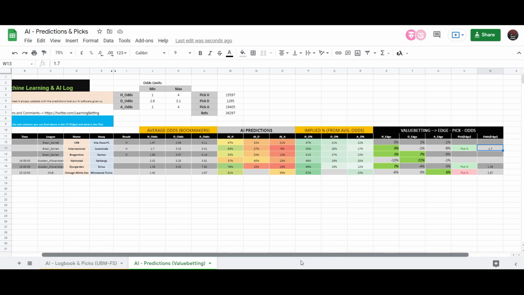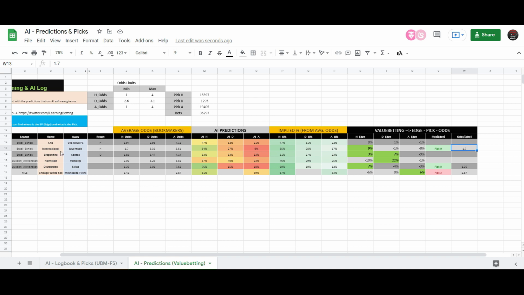Then from Brazil Serie A again, Bragantino against Santos, the result was a draw. So we can see here that the software gave me 53% for the home team to win, 33% for the draw, and 13% for the away team, while the true probabilities were 51%, 27%, and 23%. So the edge that we found over here was 3% for the home team to win, 7% for the draw.